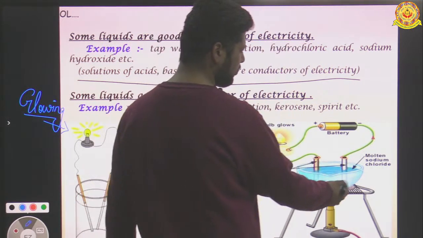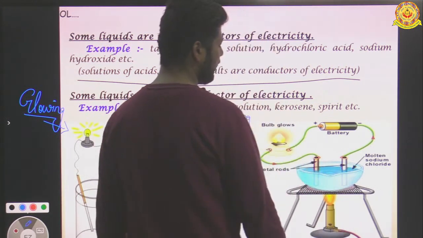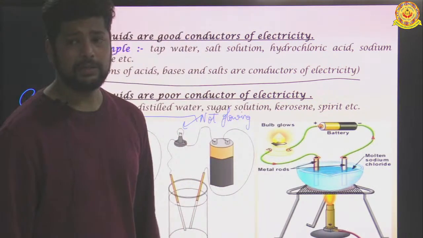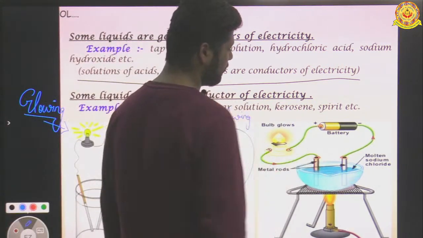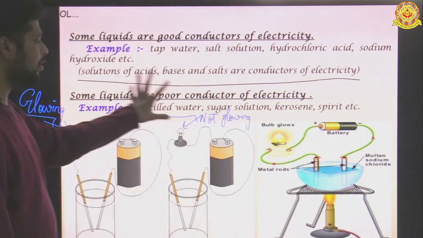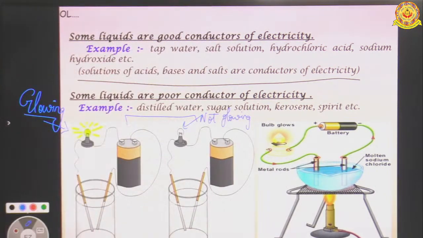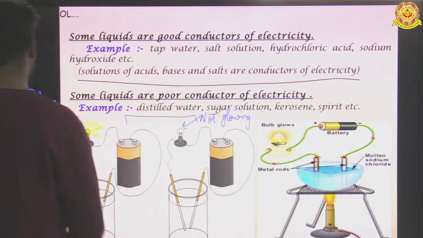Now second, molten sodium chloride conducts electricity. These are the metal rods. This is sodium chloride which is dissolved in the water, with a battery, and the bulb glows. So by seeing all these examples, we can say that some liquids can conduct electricity whereas some cannot.